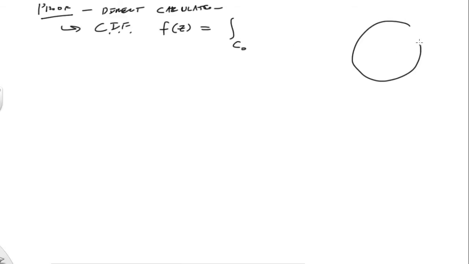I'm going to recreate that there. There's our contour C0, and we have some domain that C0 fits in. And I'm going to take my z to be inside of that. There's my z, and there's z0. It's centered at z0. Okay, and this is going to be, again, radius r0, and that's going to be radius r. And I can write it as this.